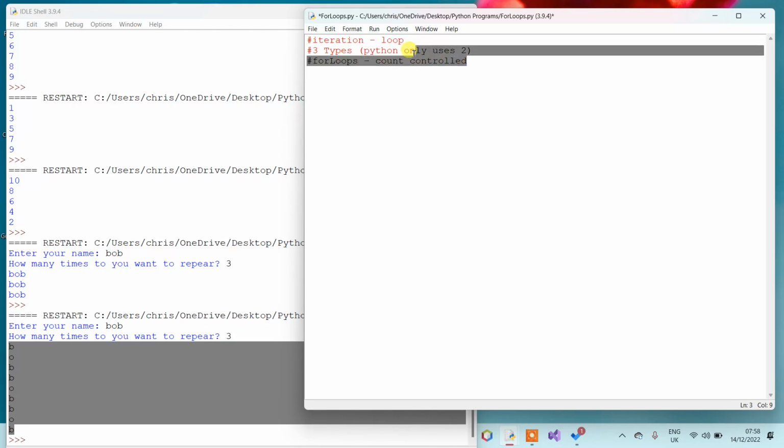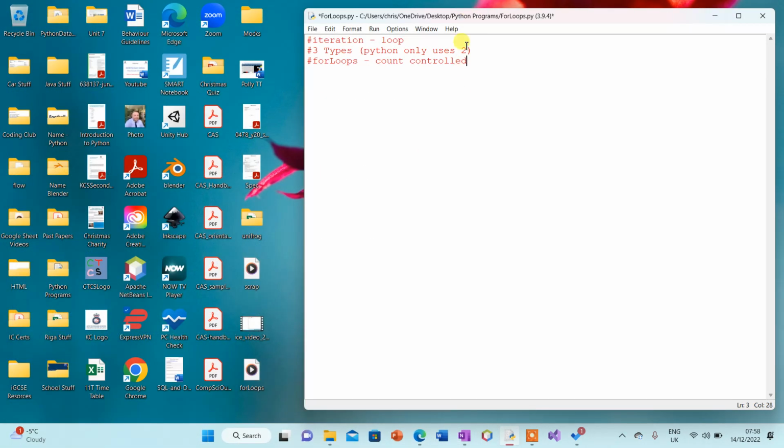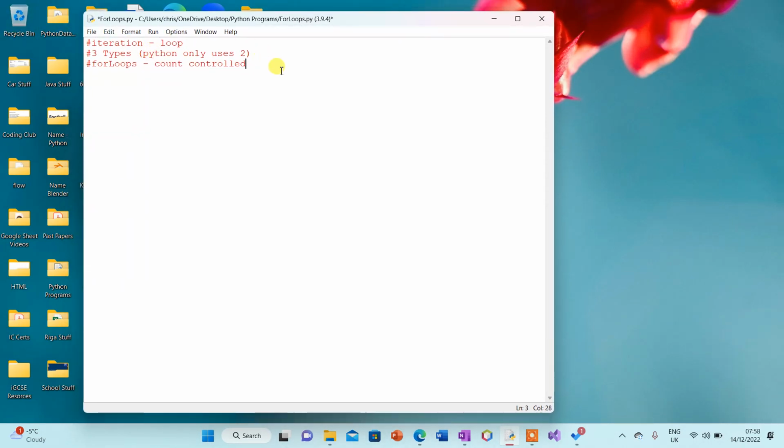Now, a for loop is a count controlled loop. That means it's going to do something a set number of times. It is only used when you know you want to repeat something a set number of times. So if I know I want to repeat something 3 times, I'm going to use a for loop. If I'm not sure how many times I want to repeat something, I don't use a for loop. For that I use a different type of loop called a while loop, which we look at in the next video. But if I know how many times I want to repeat something, we use a for loop.